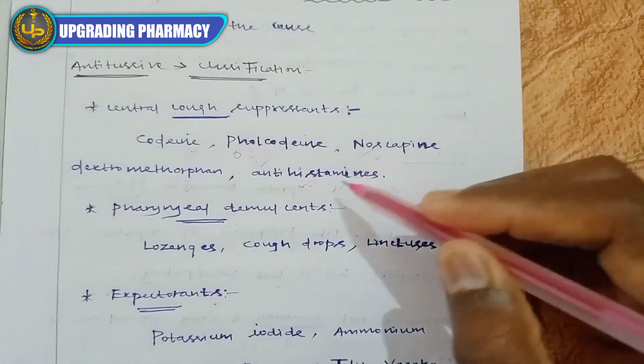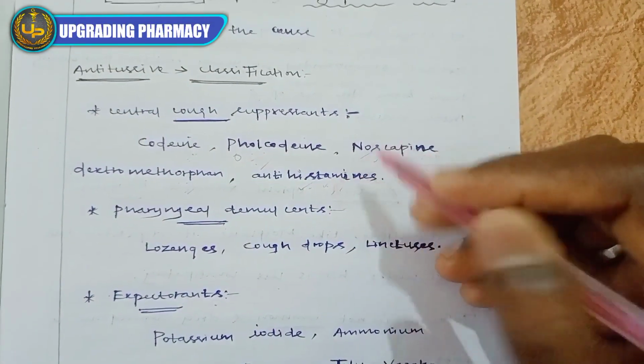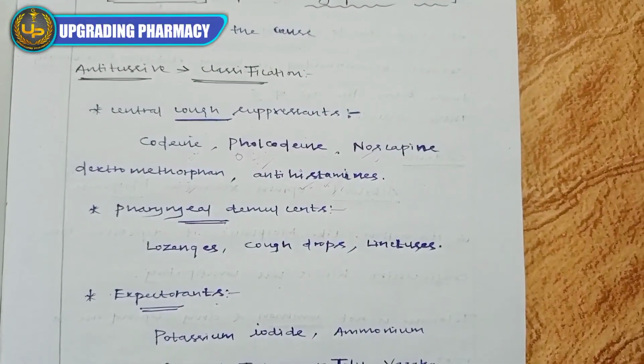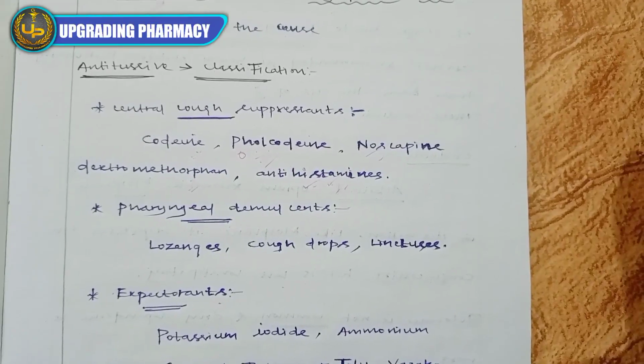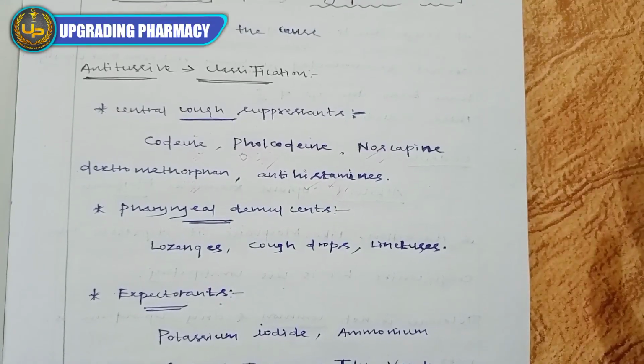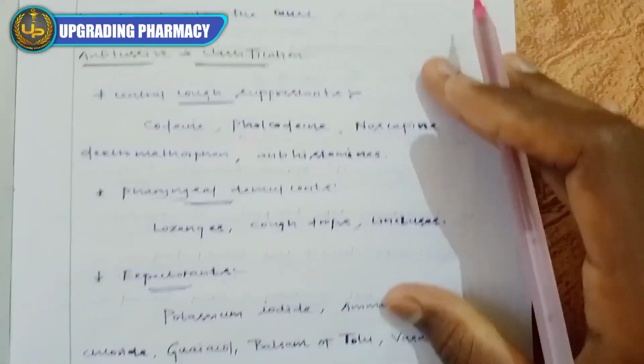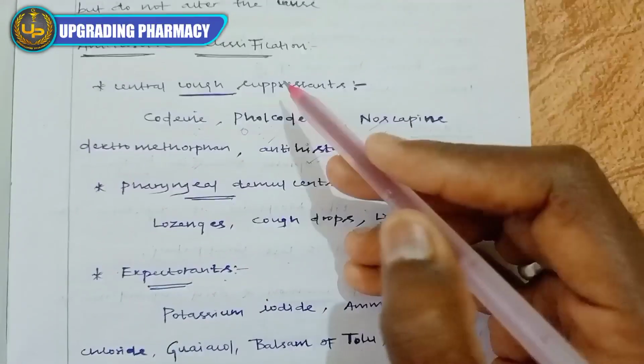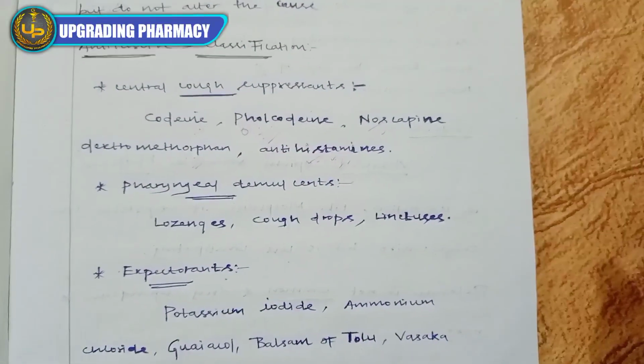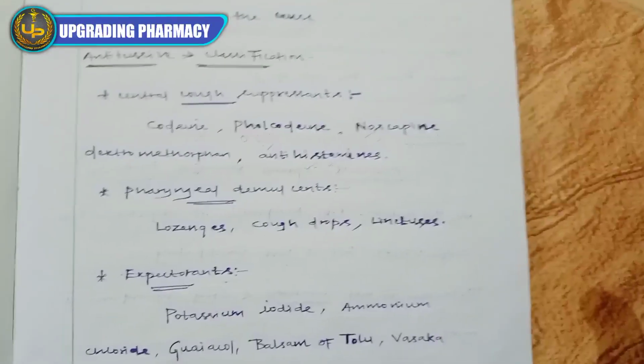Next, antihistamines. Antihistamines include chlorpheniramine and diphenhydramine. These are some drugs provided for the treatment of cough. So these are the central cough suppressants, which act directly on the cough center and prevent the cough reflex.